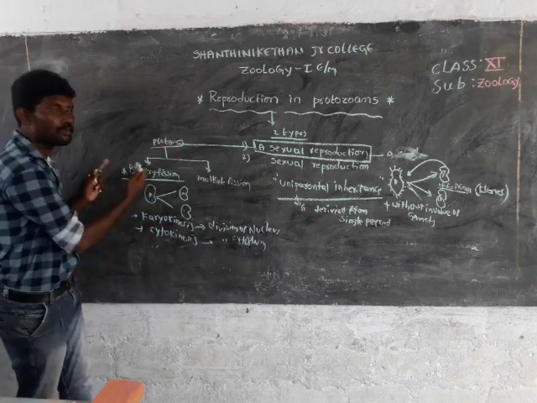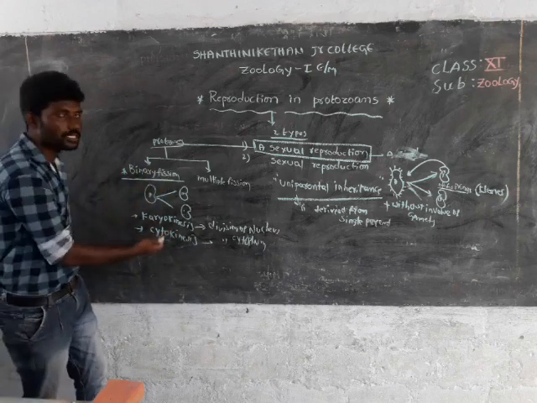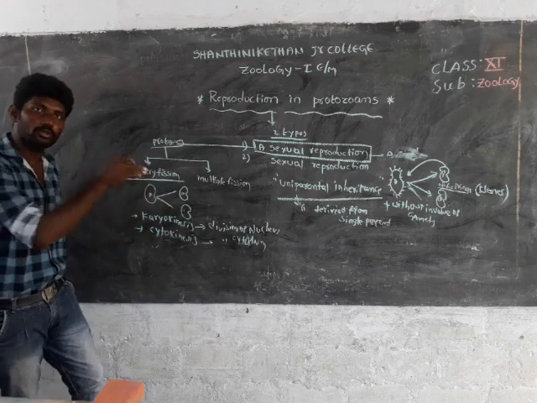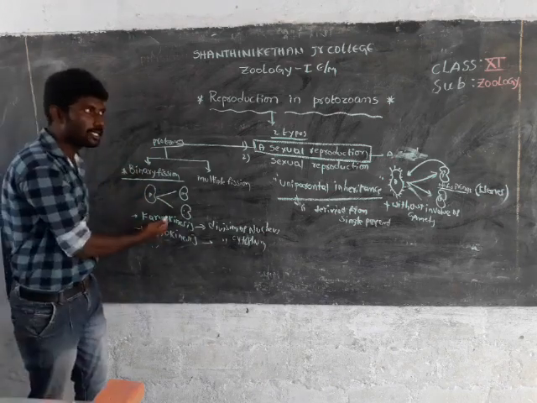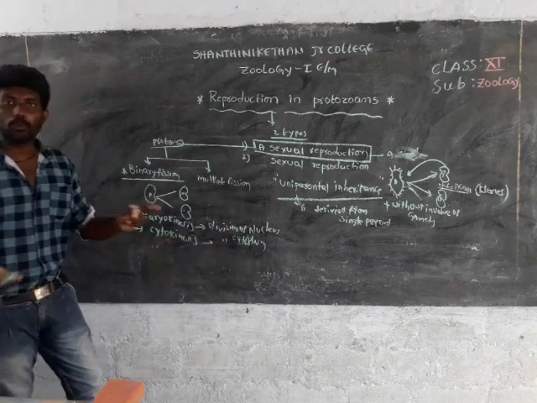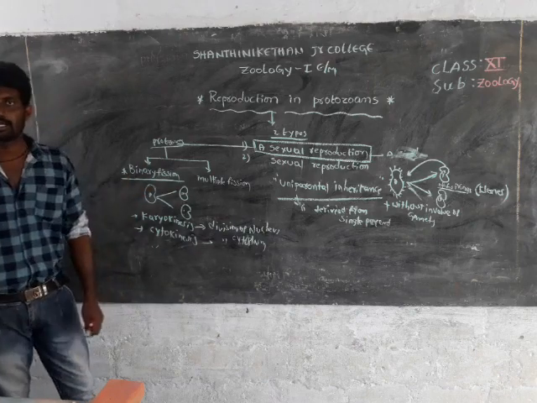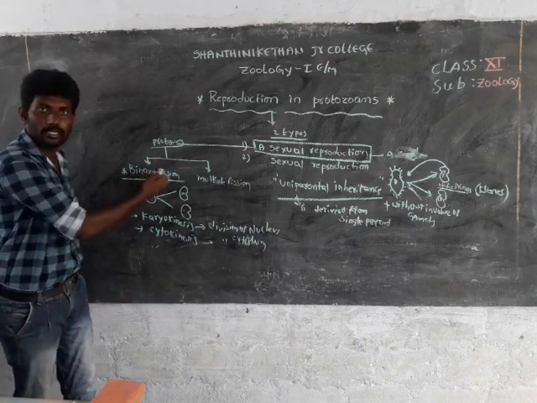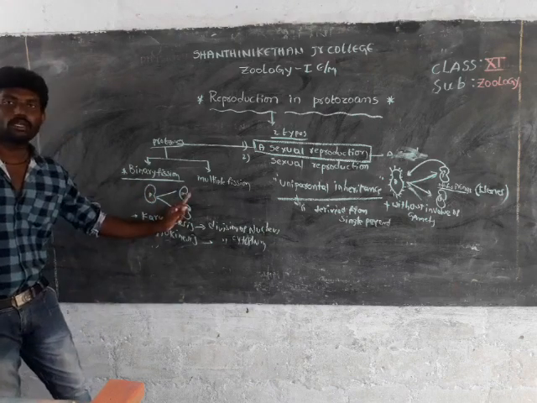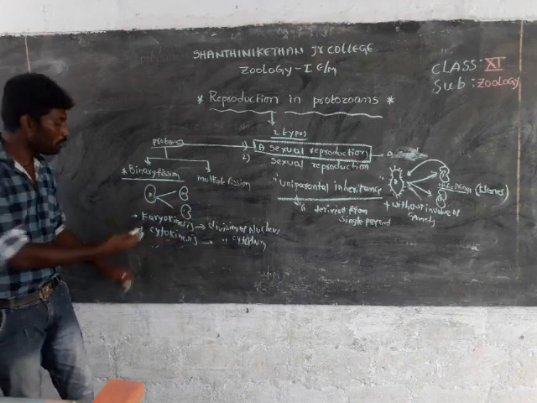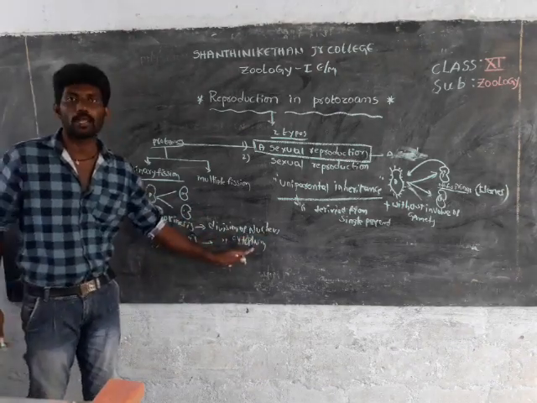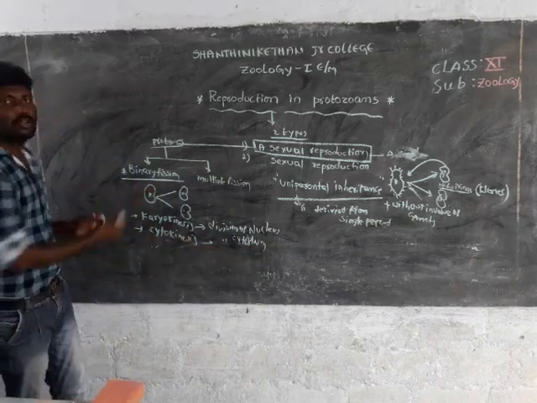So binary fission involves two processes: karyokinesis and cytokinesis. What is the meaning of karyokinesis? It is the division of the nucleus. What is the meaning of cytokinesis? It is the division of the cytoplasm. A growth process is also involved in binary fission. In these favorable conditions, the single parent cell of the protozoan is divided into two daughter cells, after the division of the nucleus and the division of the cytoplasm. So this is binary fission.